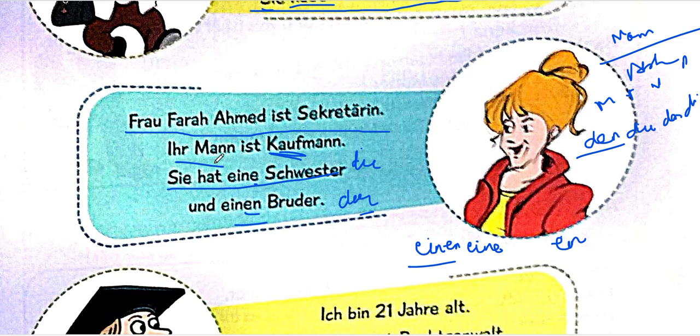Basically, if you want to find the identifier, mostly whenever there is hat. What is hat? Hat comes from a verb called haben. The base verb is haben. Haben and sein are very important verbs. Sein means to be. Haben is to have. Both of them are really important. And haben is usually used for accusative cases.